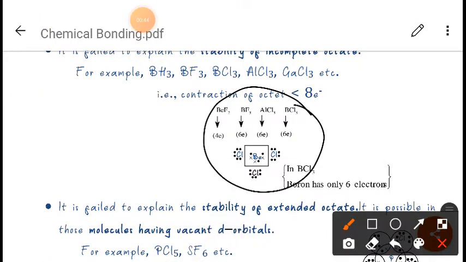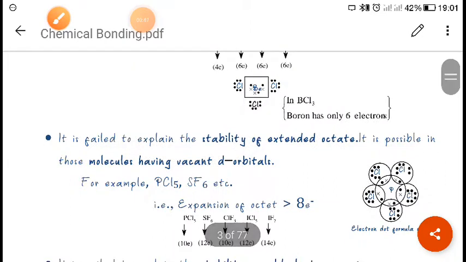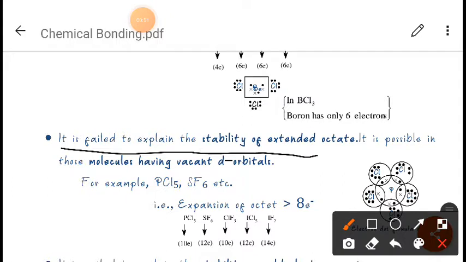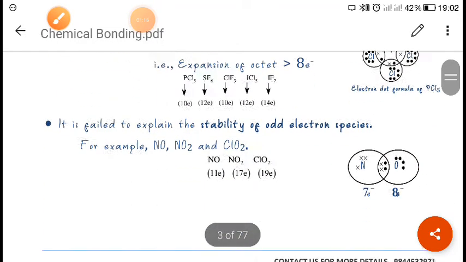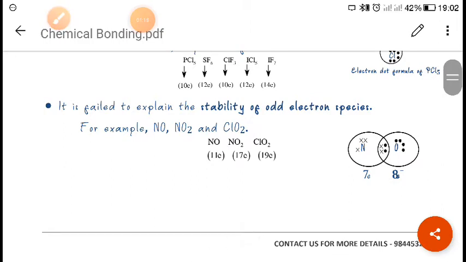Now the second one is it fails to explain the stability of expanded octet. It is possible in those molecules having vacant d orbitals. We know that elements which have a vacant d orbital show expanded octet, right? So the octet rule fails to explain the stability of expanded octet.